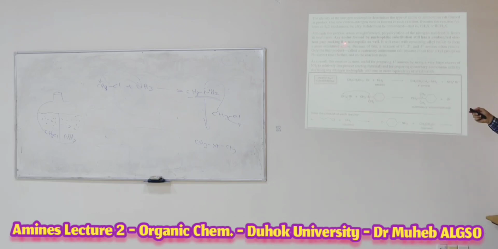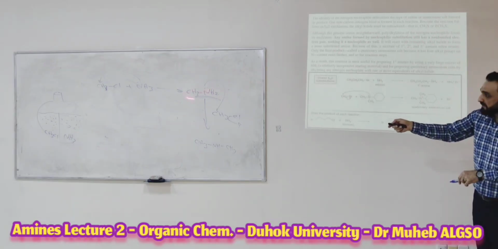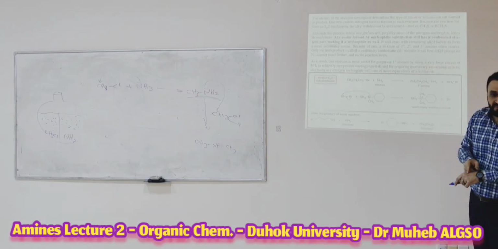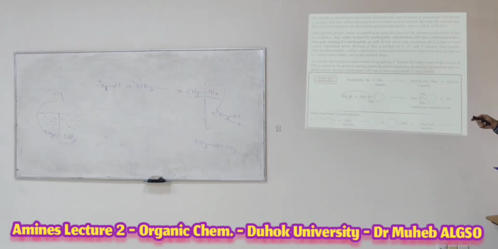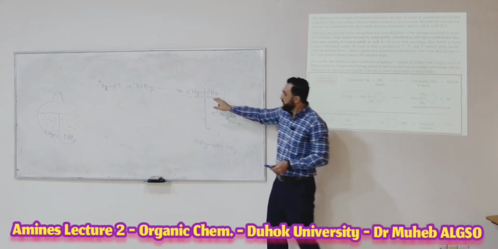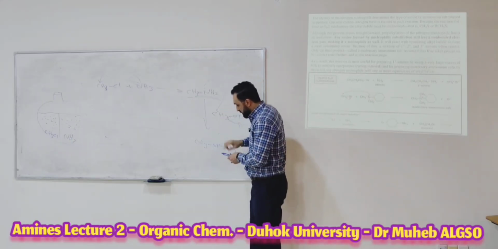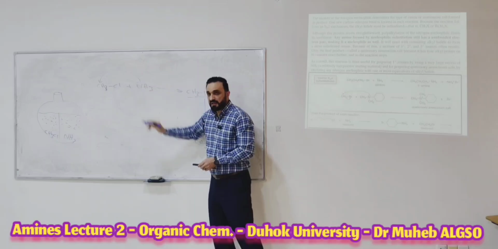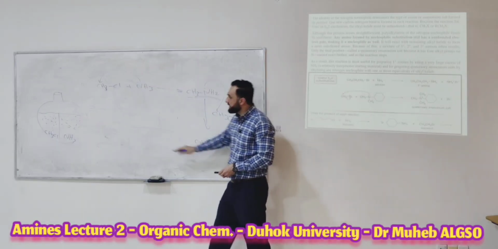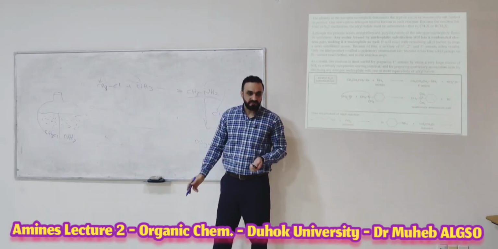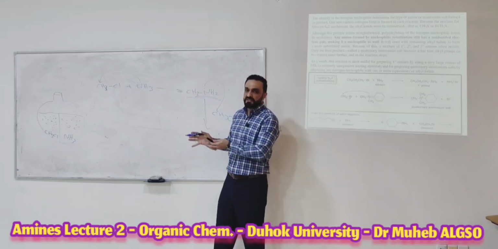Any amine formed by nucleophilic substitution still has a nonbonding electron pair. This amine that you prepare from this reaction still has a lone pair of electrons. That means it is nucleophilic as well. Any amine you prepared also has a lone pair that can react with your starting material. The tertiary amine has a lone pair that can react with the starting material. This is a bigger problem. You cannot control your reaction here.